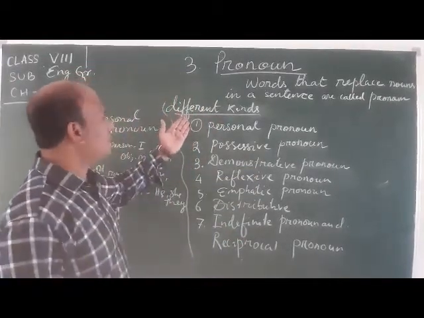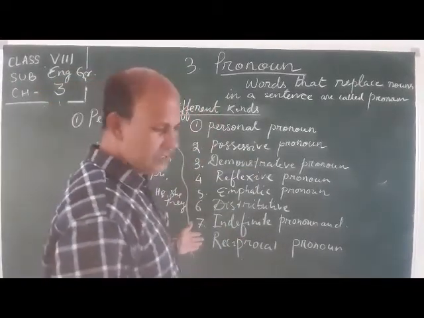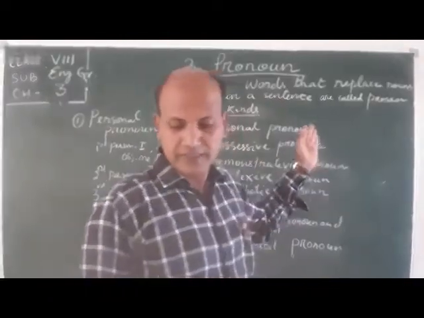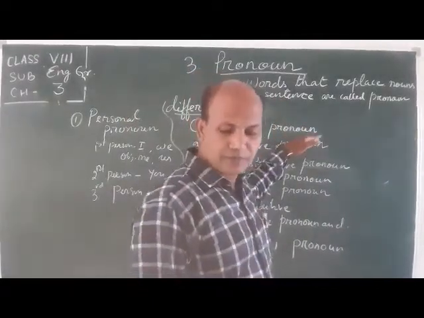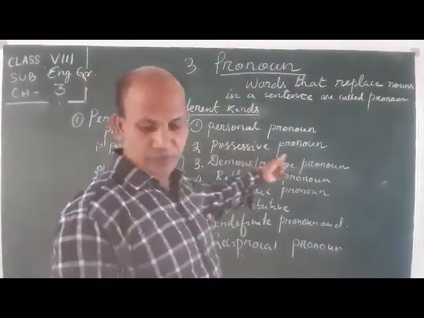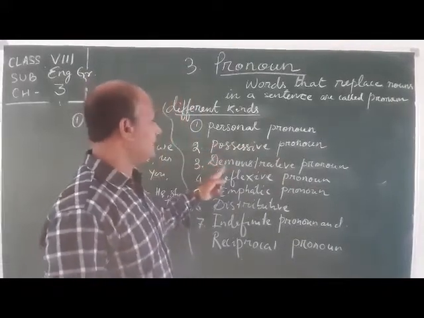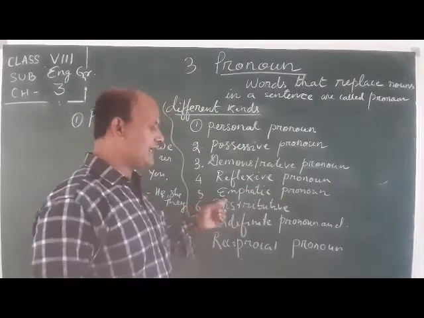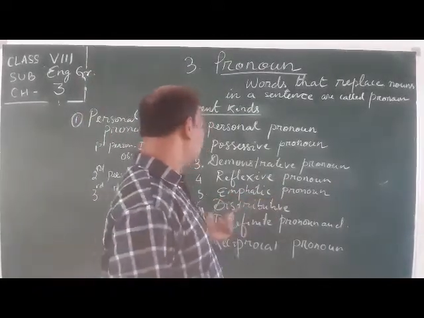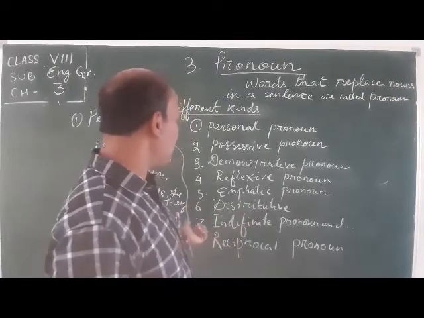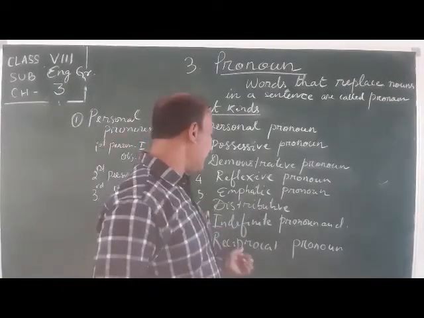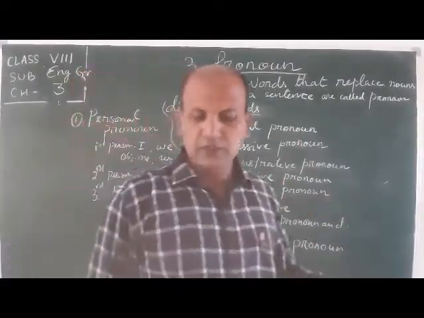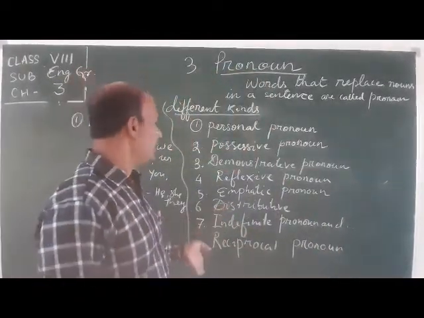Here I can discuss seven kinds of pronoun. First is personal pronoun. Second is possessive pronoun. Third is demonstrative pronoun. Fourth is reflexive pronoun. Fifth is emphatic pronoun. Sixth is distributive pronoun. Seventh is indefinite pronoun and reciprocal pronoun. These are all the types of pronoun. Here we shall discuss them one by one.